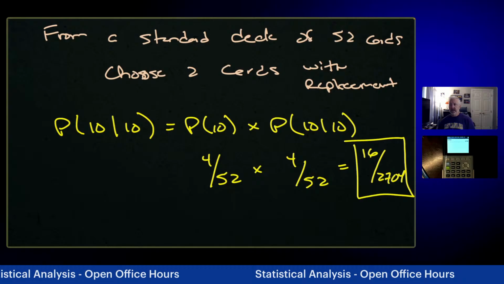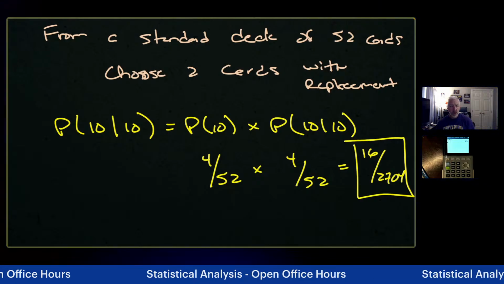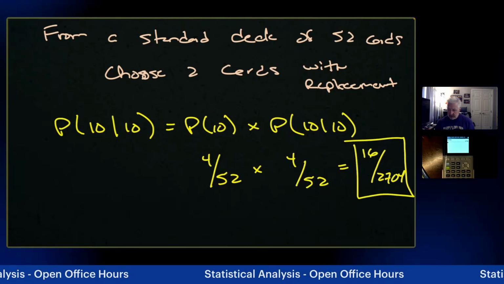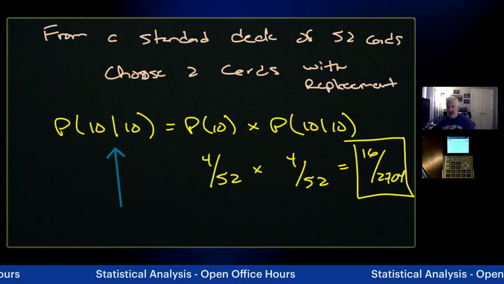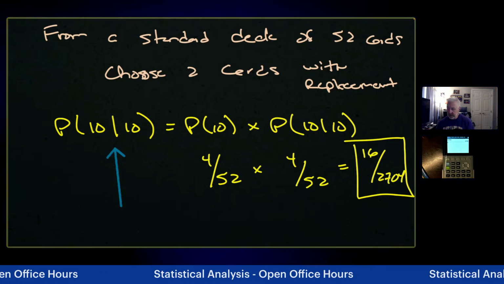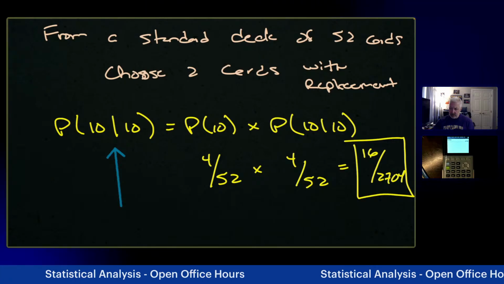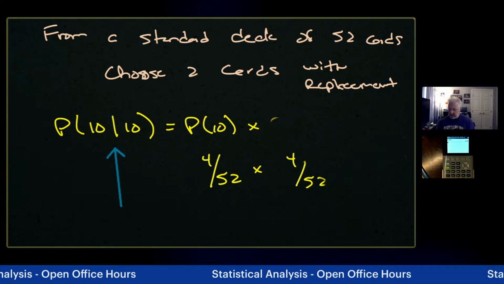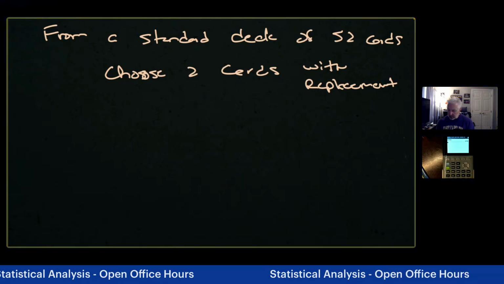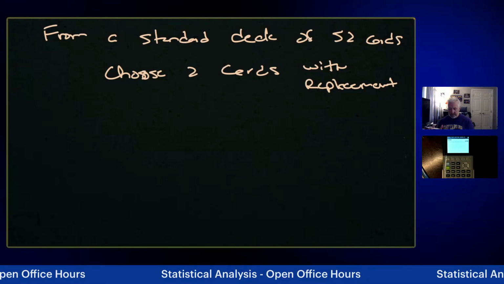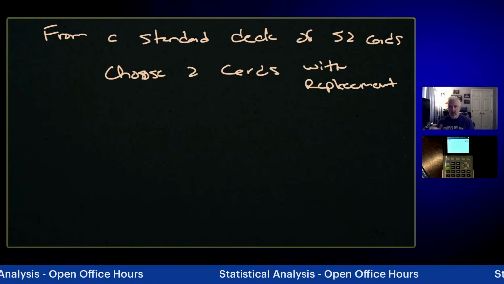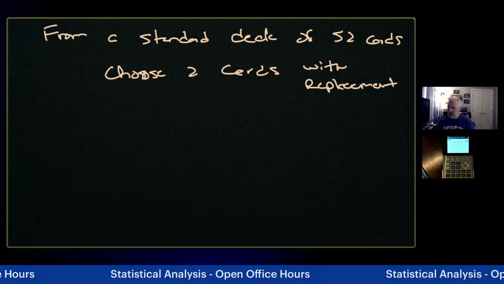So from a standard deck of 52 cards, choose 2 cards with replacement. The probability of choosing a 10, given that we've already chosen a 10 in the first draw, equals exactly what I've got laid out here. Okay, so let me erase this. I'll use the same context with a deck of cards. I think last night we were talking a little bit about poker, but not to any extent. We're staying very basic with this until we learn the ins and outs of both the addition rule and the multiplication rule.